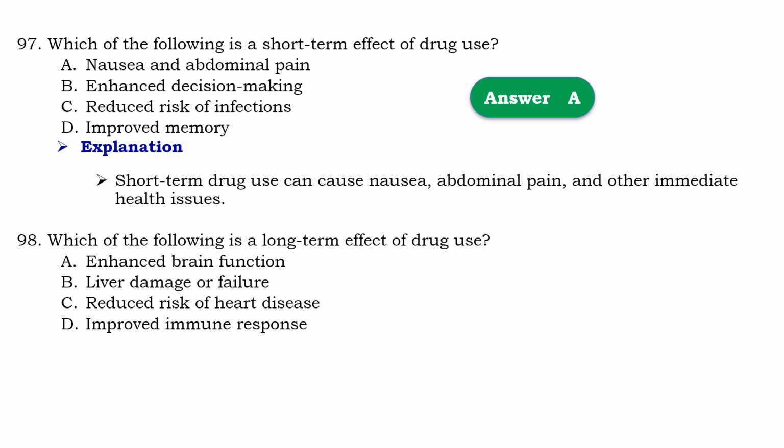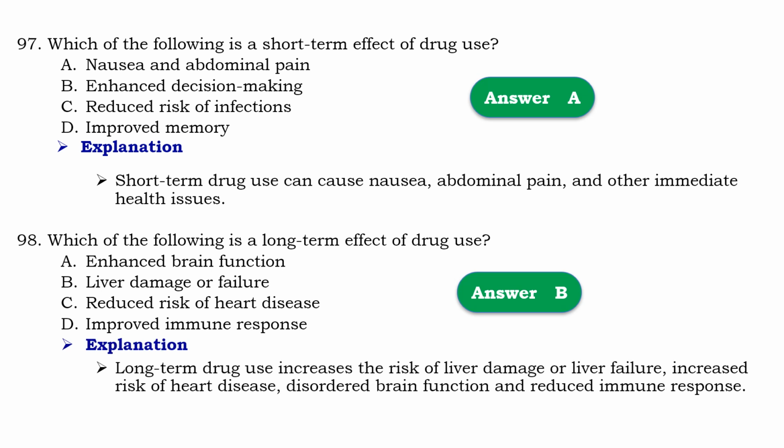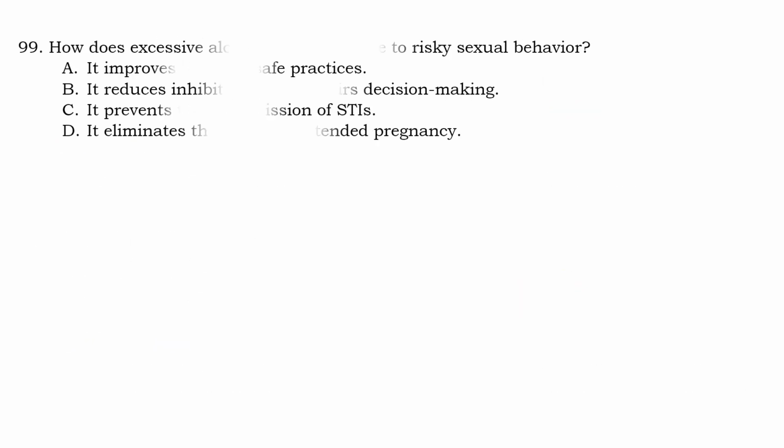Question number 98. Which of the following is long term effect of drug use? So that should be B. Liver damage or failure. Means that long term drug use increases the risk of liver damage or liver failure, increased risk of heart disease, disordered brain function and also reduced immune response.